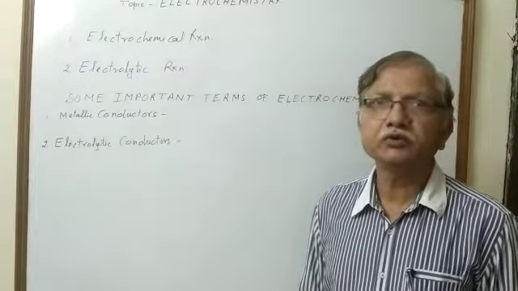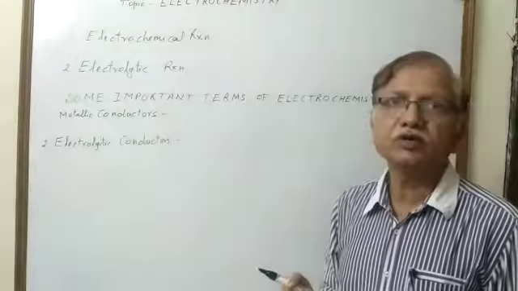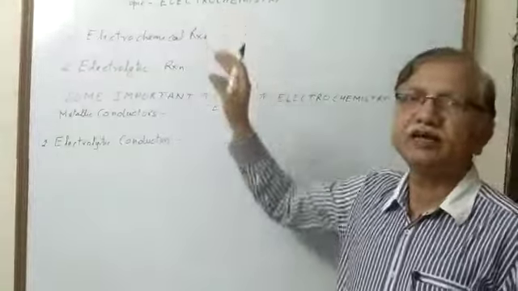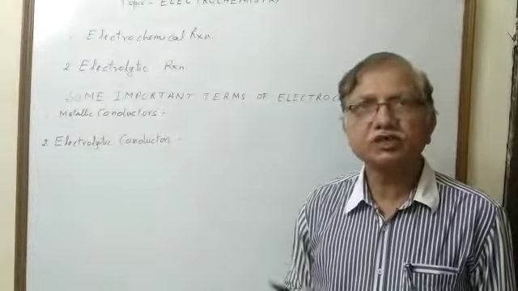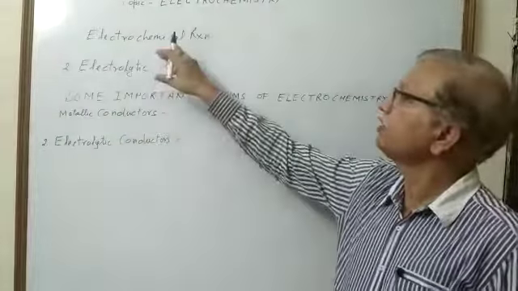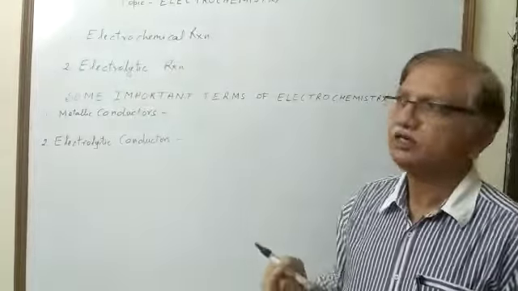Today I will explain the topic electrochemistry. This is the third unit of class 12th part 1. Electrochemistry is a branch of chemistry which deals with the study of two types of reactions. Number 1, electrochemical reactions. Number 2, electrolytic reactions.